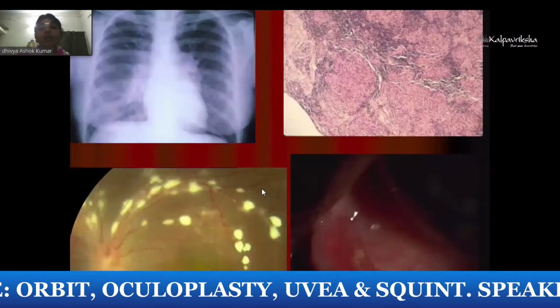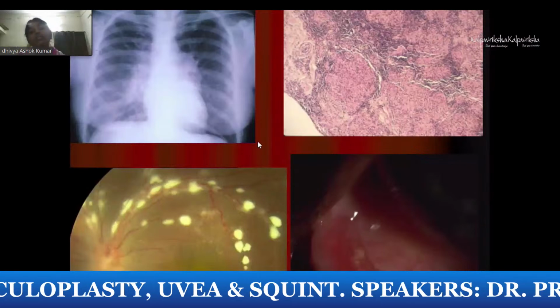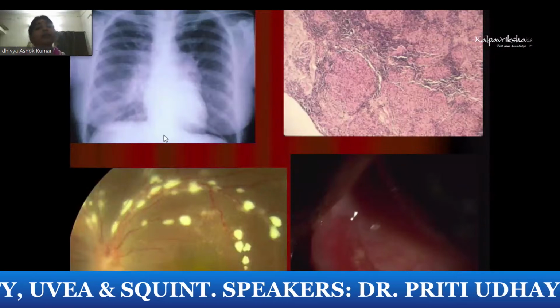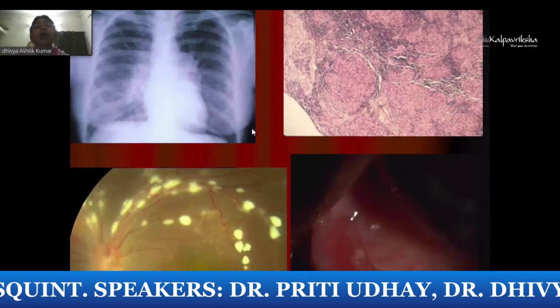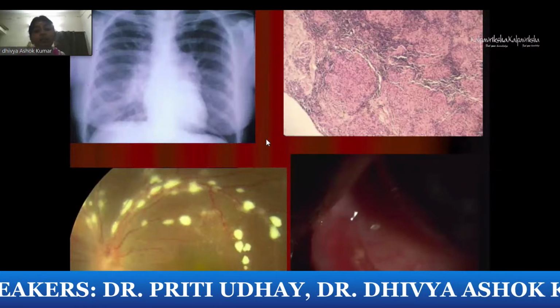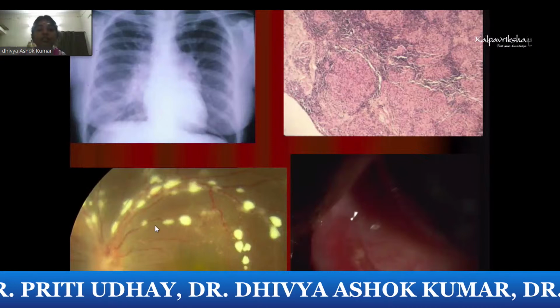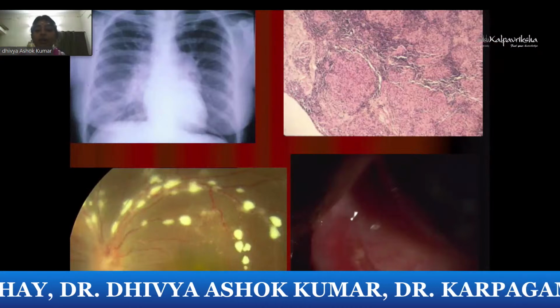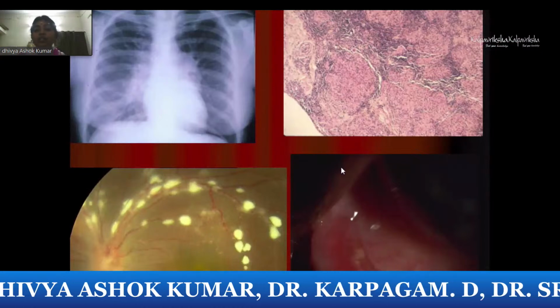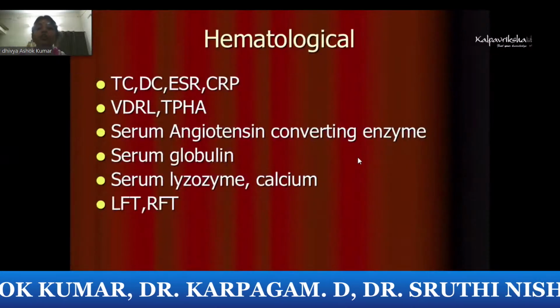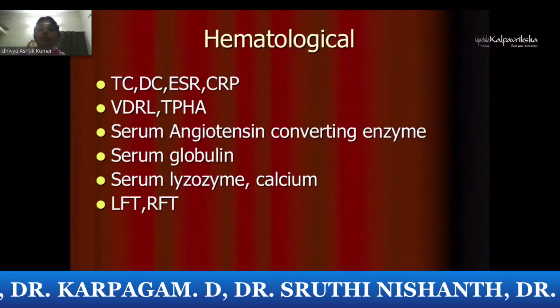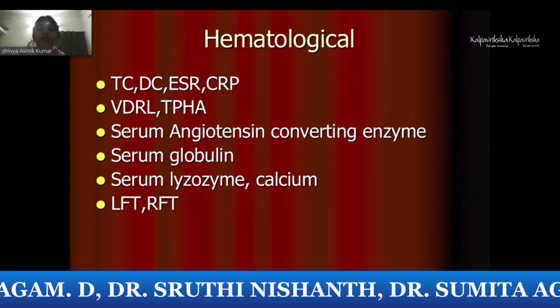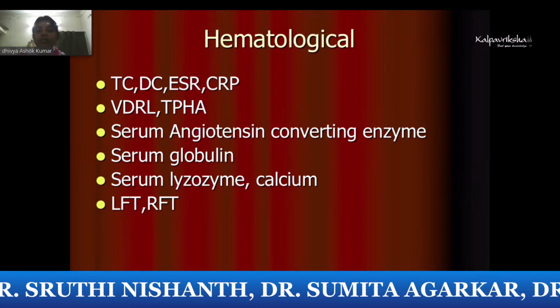Sarcoidosis is another common condition where we might require HRCT for the patient. Chest X-ray may show it mildly, but sometimes you can miss hilar lymphadenopathy. Predominantly nowadays we do HRCT. So here you can see the candle wax dripping, with the granulomas in the conjunctiva and non-caseating granuloma in the biopsy. Hematologically, in most of the patients, routine tests are done for blood hemogram, ESR, CRP.